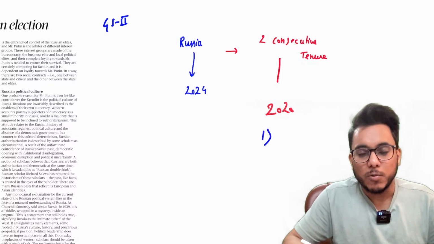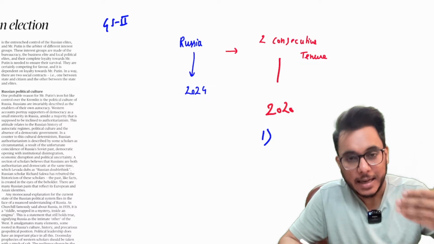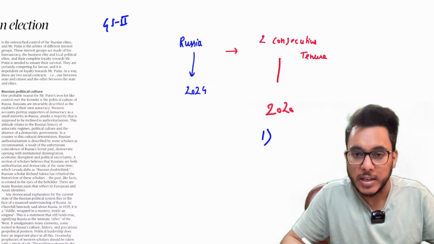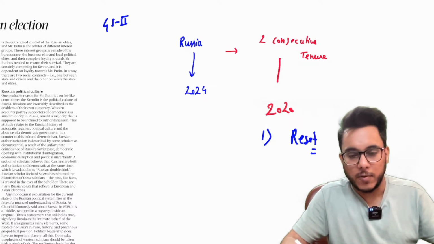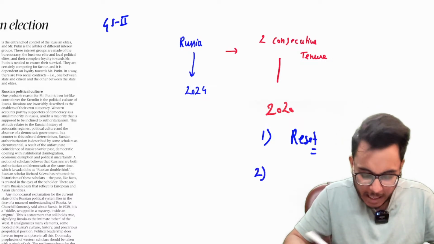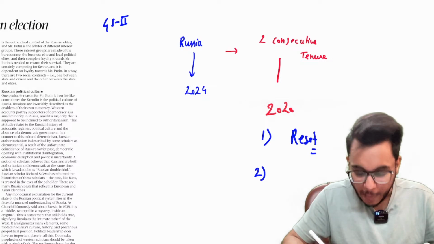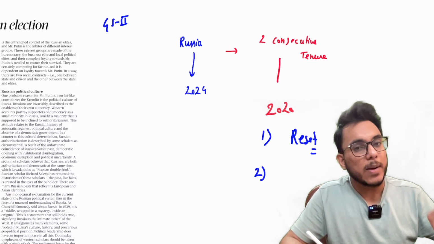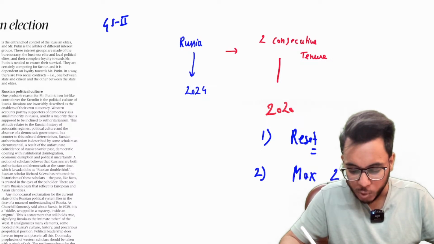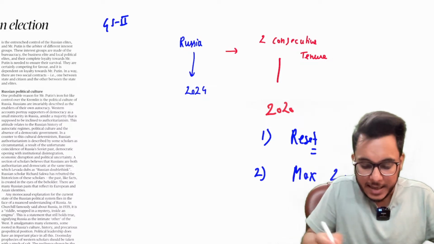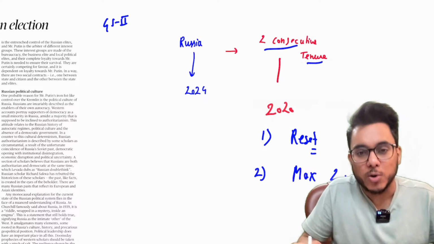Number one, the earlier tenures of Russian President Putin were reset. Fine. And secondly, what happened? It was provided that a person in Russia can become president for a maximum of two tenures overall. Earlier, two consecutive tenures were provided.